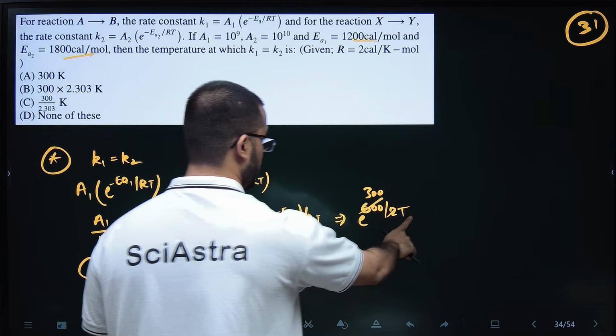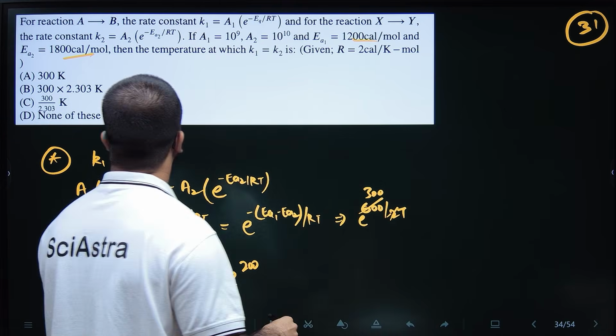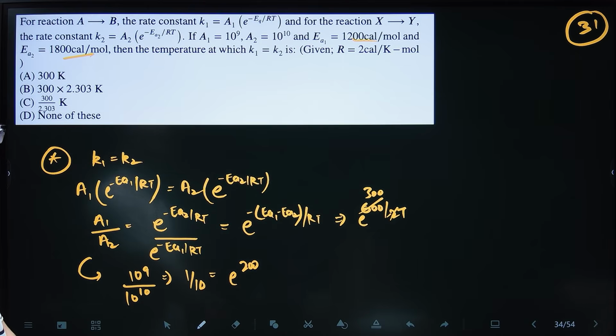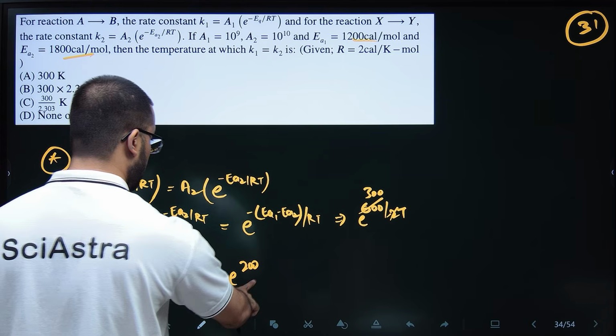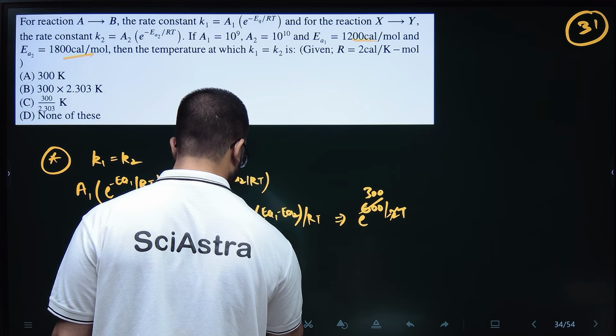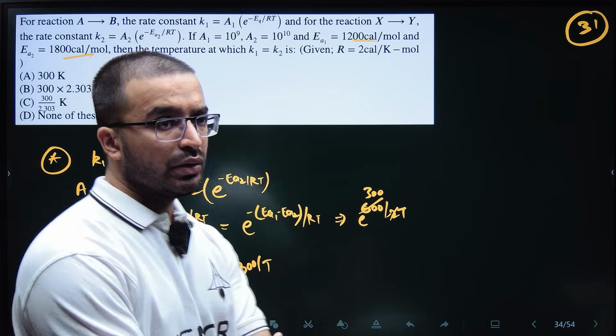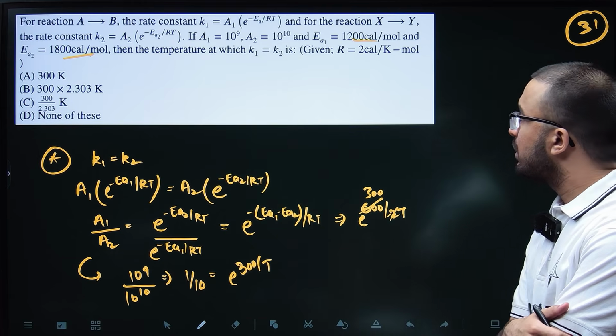Wait, R is 2T, so this is e to the power 300 by T.